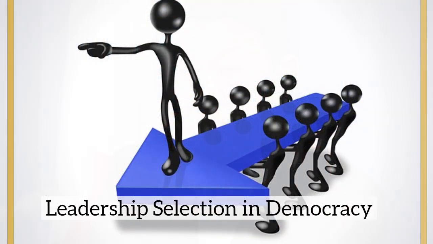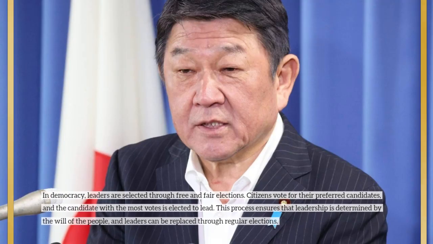Leadership selection in democracy. In democracy, leaders are selected through free and fair elections. Citizens vote for their preferred candidates, and the candidate with the most votes is elected to lead. This process ensures that leadership is determined by the will of the people, and leaders can be replaced through regular elections.